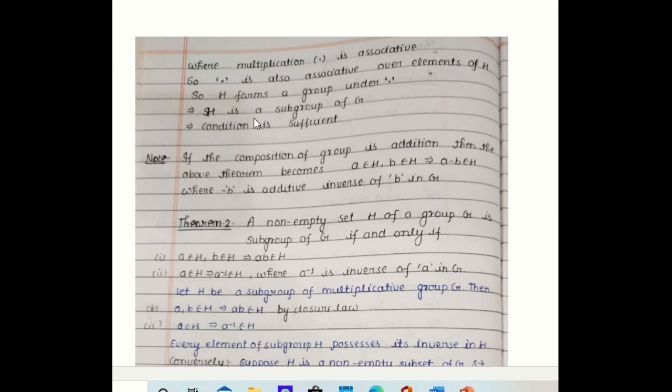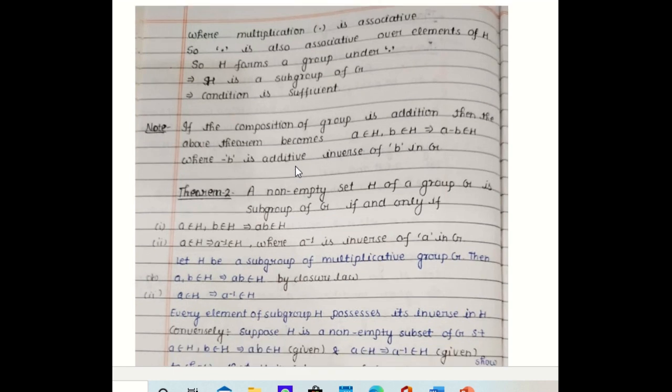If in place of a multiplicative group we take an additive group, then the above condition becomes, for A B inverse we replace it with A minus B, as I have written there. A belongs to H, B belongs to H implies A minus B belongs to H for additive groups.